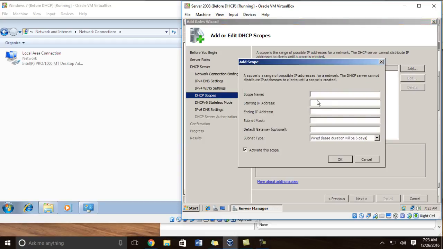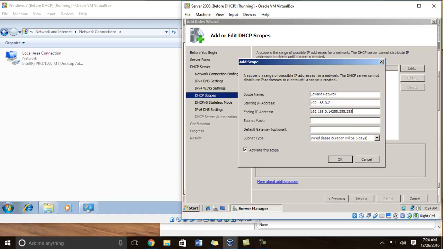Okay, so now you want to add a range. Me, I'm just going to name it Edward Network. Okay, my starting range 192.168.0.2, ending in 192.168.0.14.